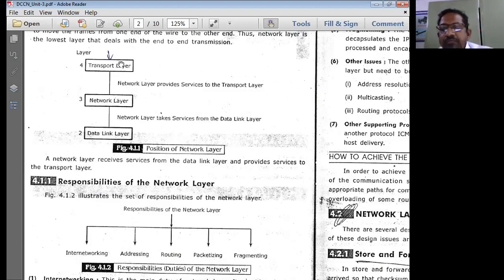What does it mean now? When these three layers are used on the transmitter side, the data is coming from the transport layer to the data link layer. When these three layers are used at the destination computer, the data coming from the data link layer should be given to the network layer, and from the network layer it should be given to the transport layer. That means compulsorily every layer should provide service to the other layers to and fro, right?